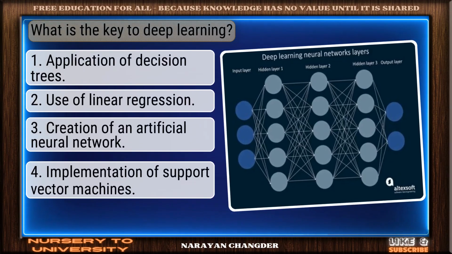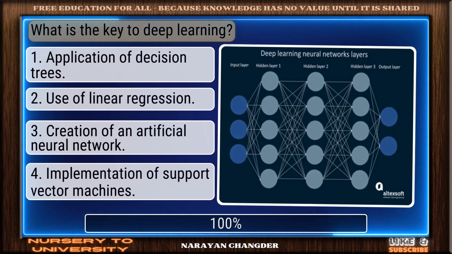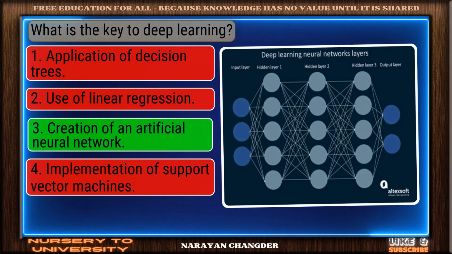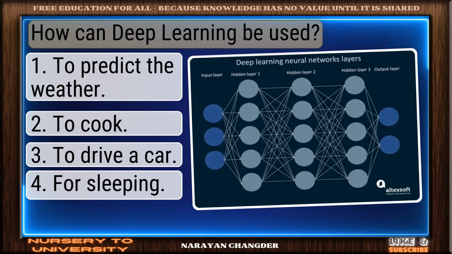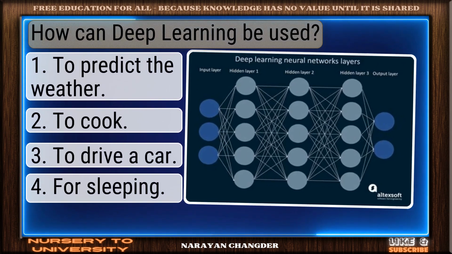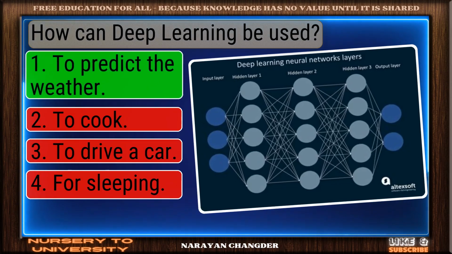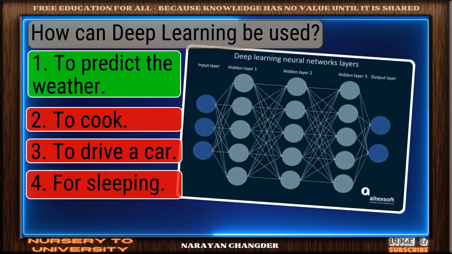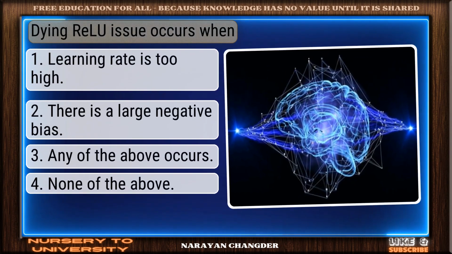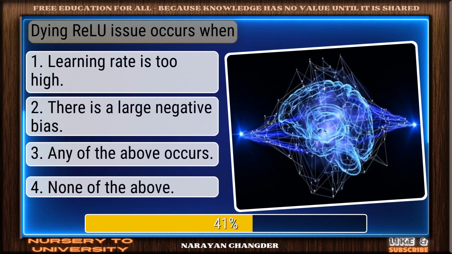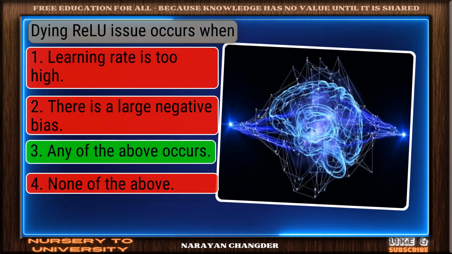Question number 74. What is the key to deep learning? Well done. Creation of an artificial neural network is the right choice. Question number 75. How can deep learning be used? Excellent. To predict the weather is a brilliant choice. Question number 76. Dying ReLU issue occurs when? Bravo. Any of the above occurs is the answer.